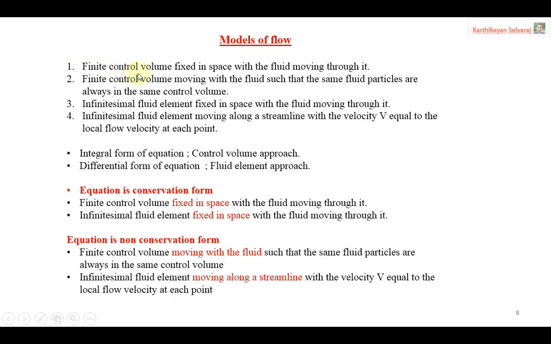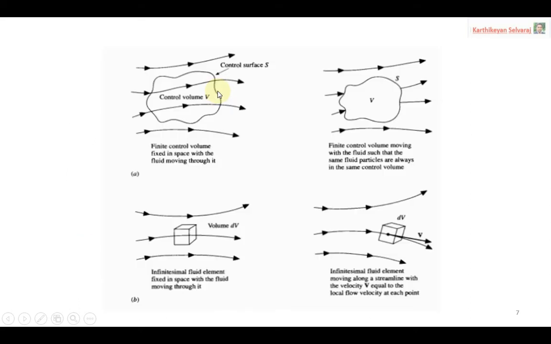So the first model: the control volume fixed in space with fluid moving through it. That is the first model. The second model: a finite control volume moving with the fluid such that the same fluid particles are always inside the same control volume. See here. So these are two types of model. In the first model, the control volume is fixed in space. In the second model, the control volume moves along with the flow. So there is a difference between these two models.